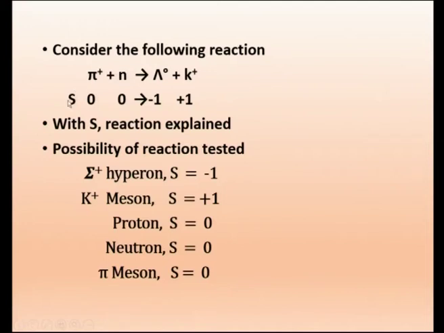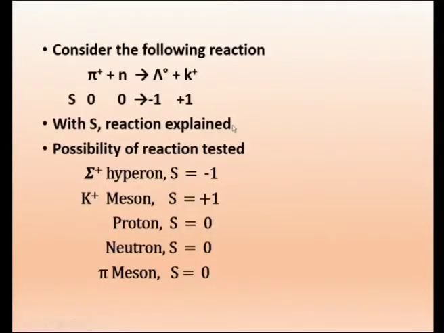If you see the strangeness value, the pi meson is not a strange particle and the neutron is not a strange particle. So, it is 0, and on this side lambda has minus 1 and K plus has plus 1, and the strangeness quantum number is conserved. Here the left hand side is 0, the right hand side is minus 1 plus 1, which is 0.